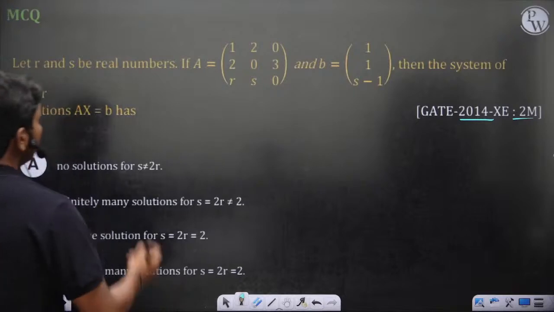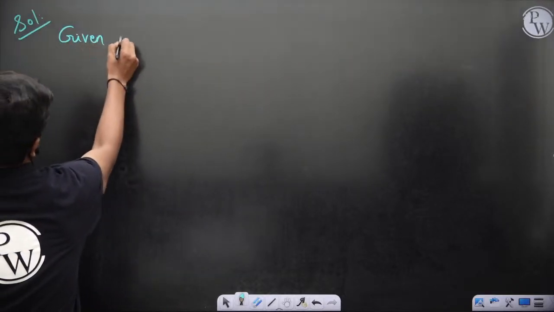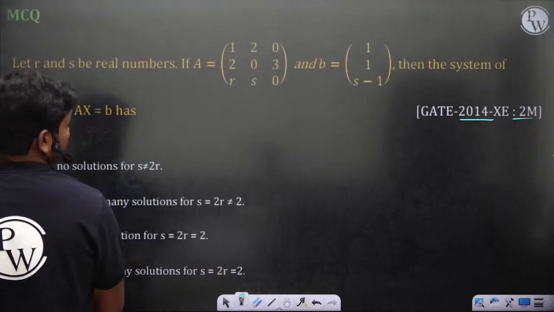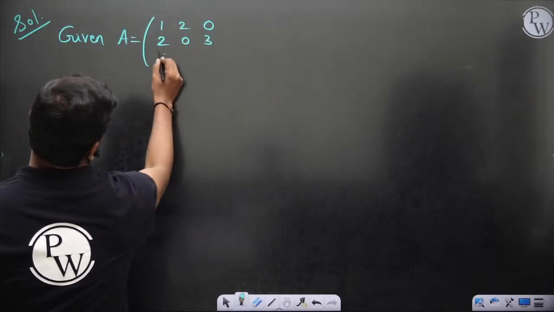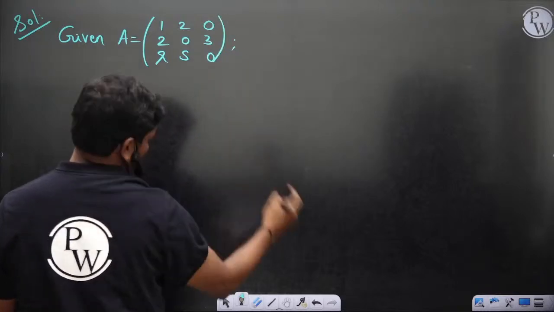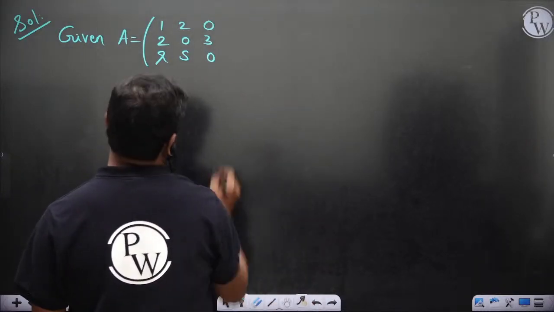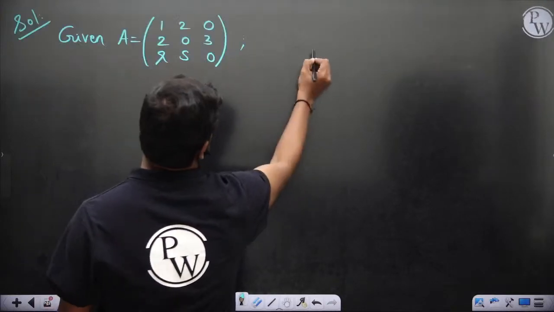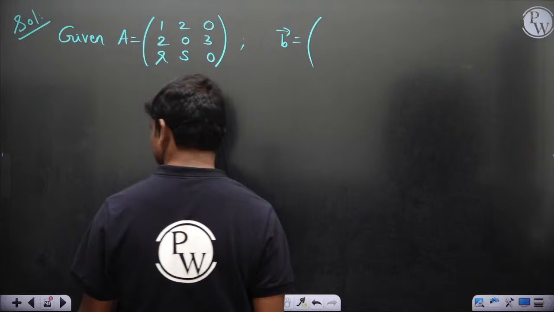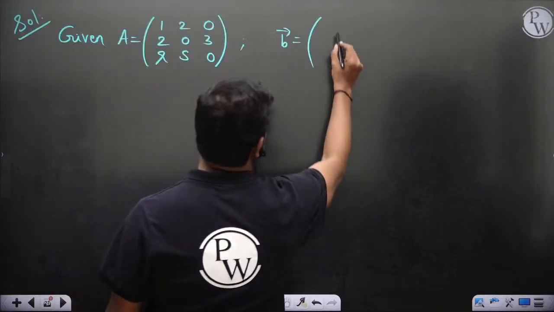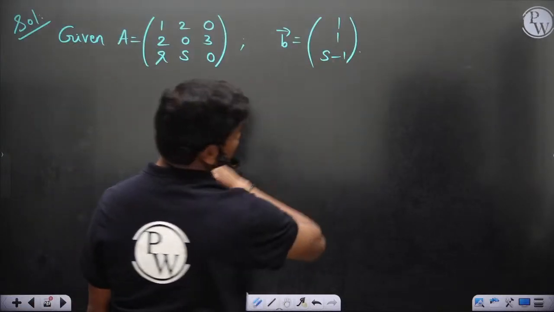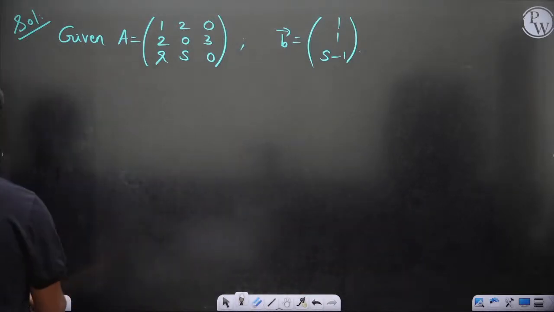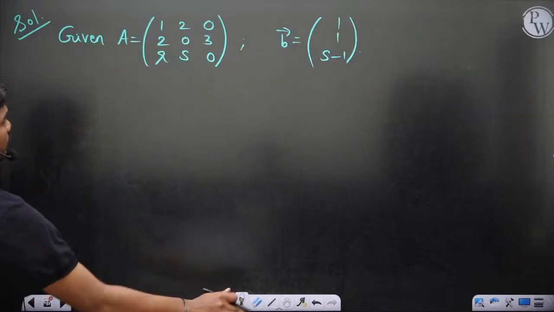So A is equal to 1, 2, 0, 2, 0, 3, r, s, 0 actually. Okay, and what is this vector B? B is equal to 1, 1, s minus 1 actually. Okay, so then let's see, this system has a unique solution, no solutions, or infinitely many solutions.